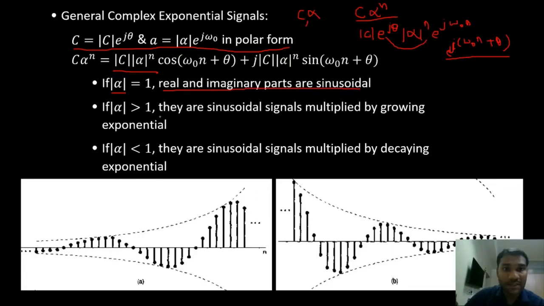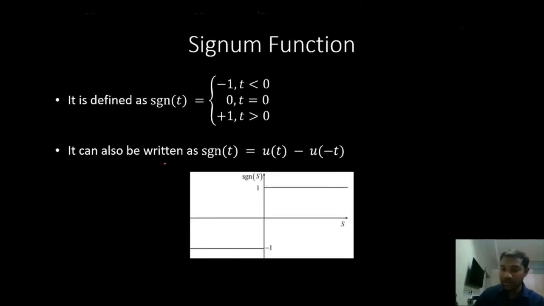If alpha is greater than 1, they are sinusoidal signals multiplied by growing exponentials. If alpha is less than 1, they are sinusoidal signals multiplied by decaying exponentials, just as in case of continuous exponential signals.